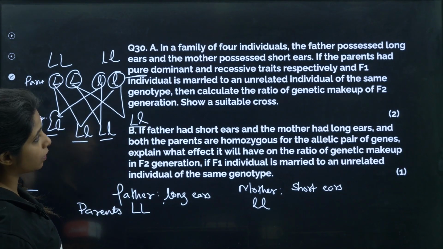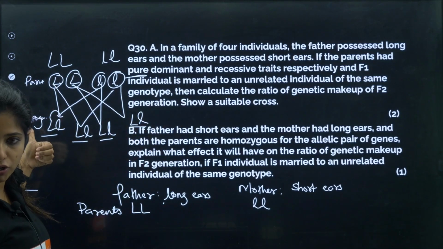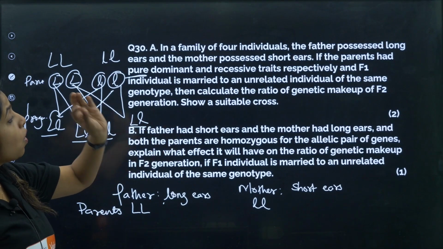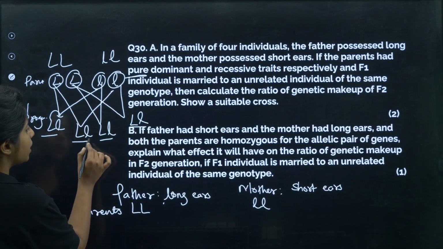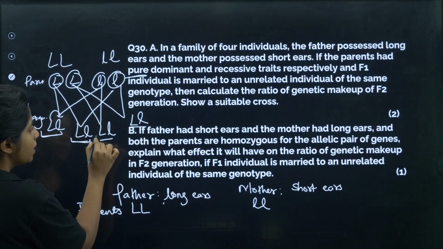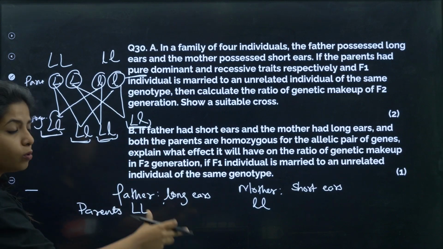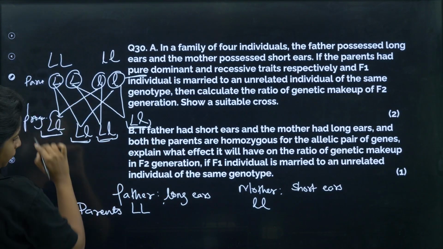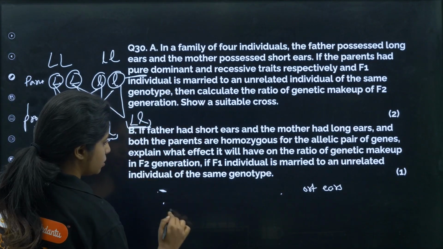Now we are asked the second part of the question. The F1 individual, this is the first generation, is married to an unrelated individual of the same genotype. This is the genotype, my dear children. The genetic makeup is known as genotype. So the particular person over here is married to another person who has the same genotype. So basically now you are going to talk about this situation. Let's see the situation.